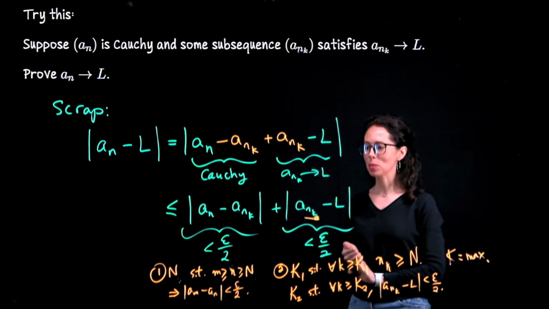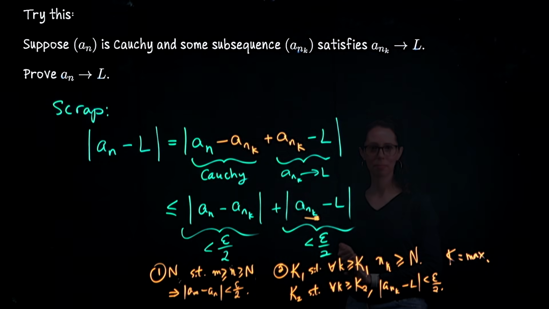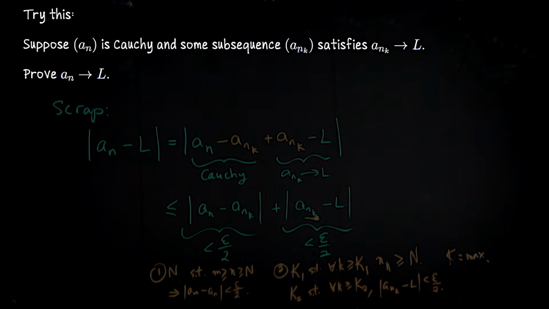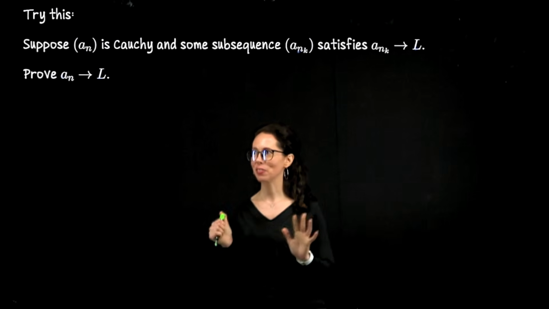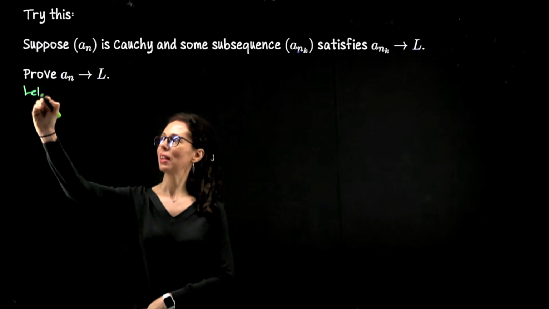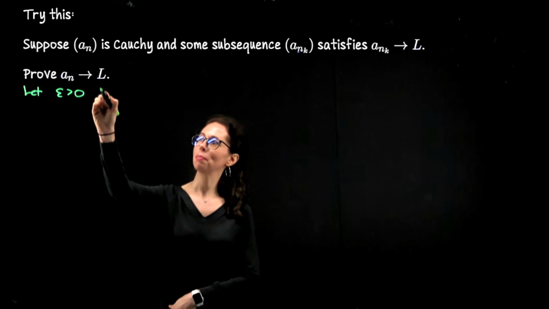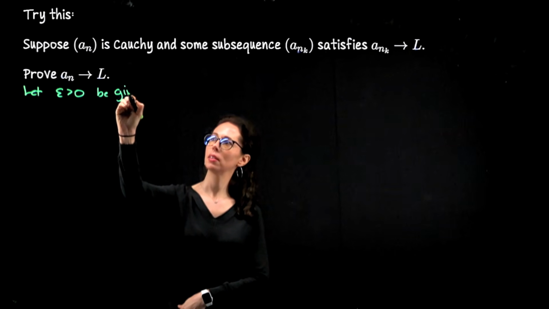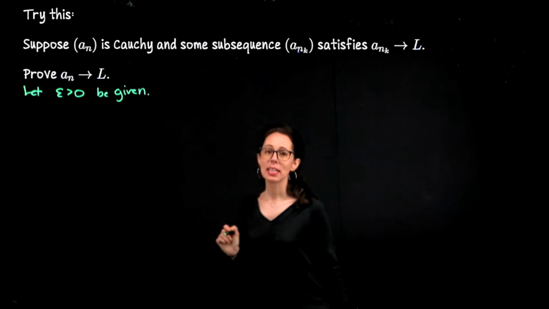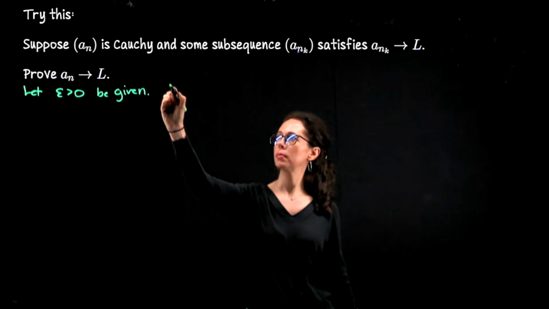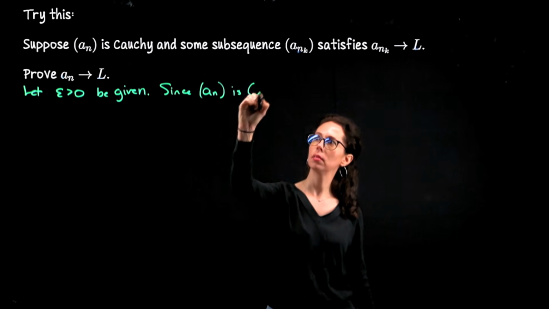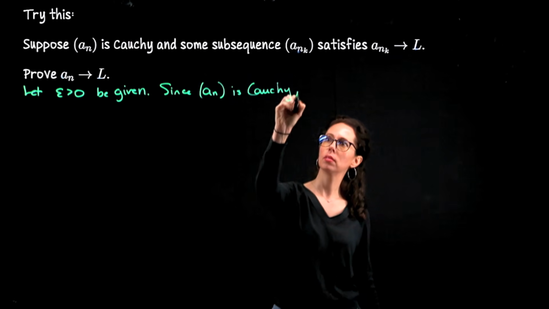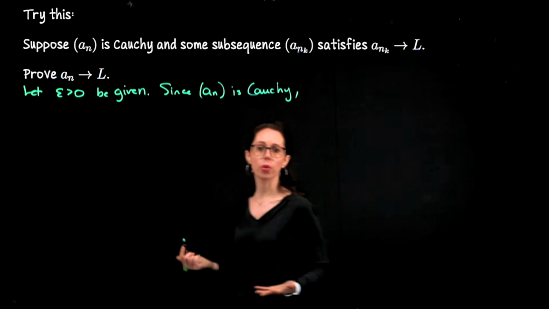Okay, so let's write up this proof now. I think we have everything we need. This is our last proof in the video, so let's write a really nice one. Let epsilon greater than 0 be given. Since a_n is Cauchy, choose an appropriate threshold.